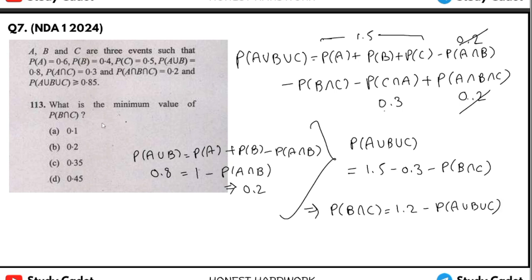We want minimum value of PB intersection C. This value will be minimum when this value will be the maximum because it is in minus. When we subtract the maximum, then we will get the minimum. Okay, so its maximum value is 0.85. So this will be 1.2 minus 0.85. Okay, simply subtract this. So what will we get? We will get 0.35, right?